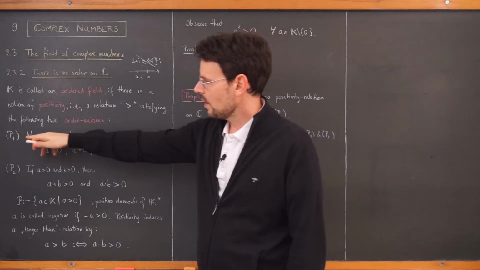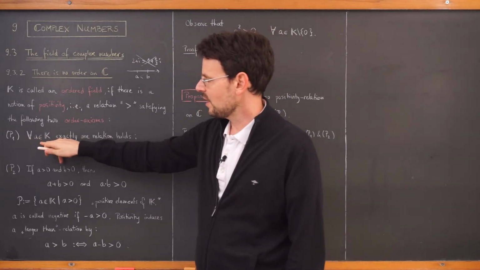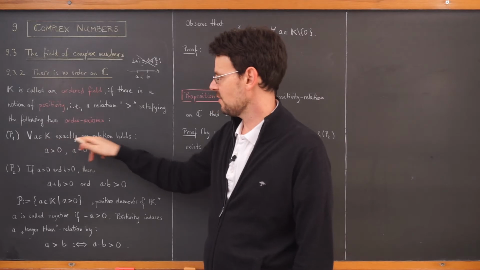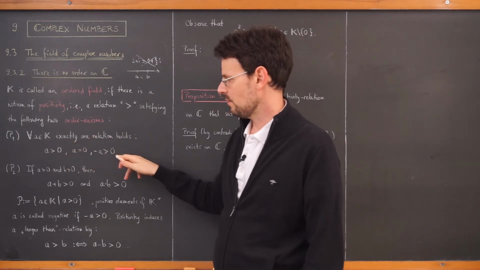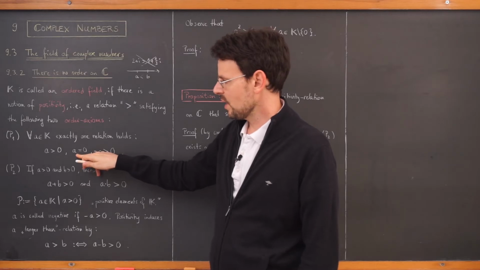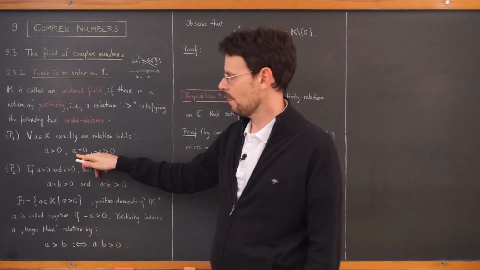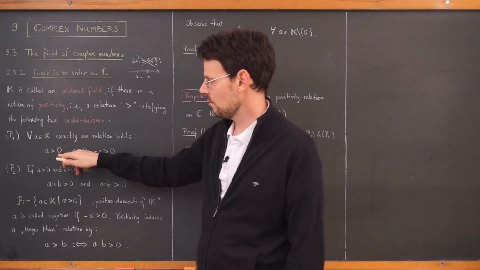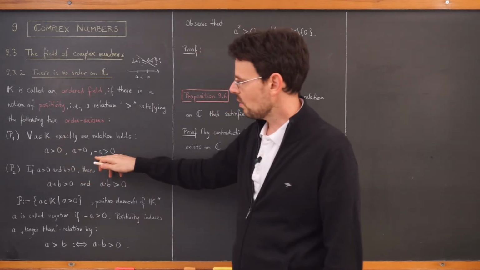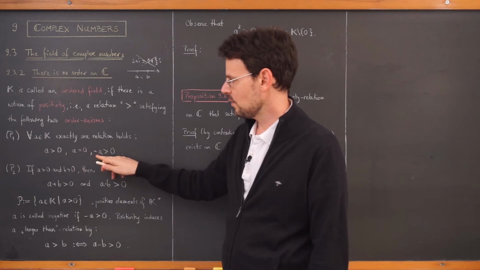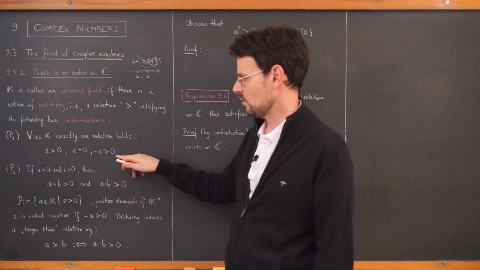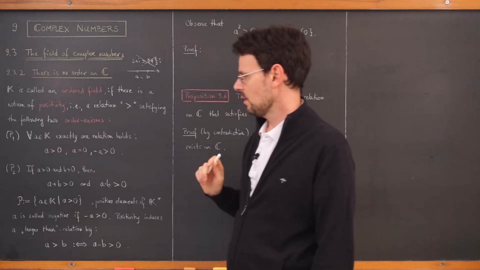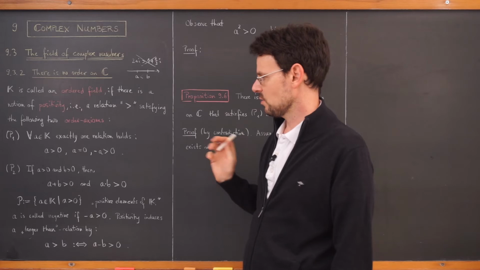So axiom number 1 is, any element of the field must satisfy exactly one of the three relations here. Of course, a can be 0 itself. If not, then either a must be larger than 0, whatever that means, or minus a, the additive inverse of a, must be larger than 0. Exactly one of these three relations must hold.